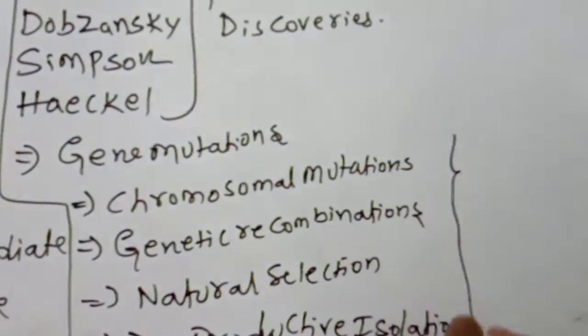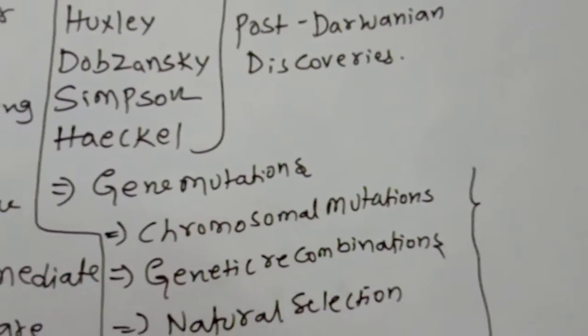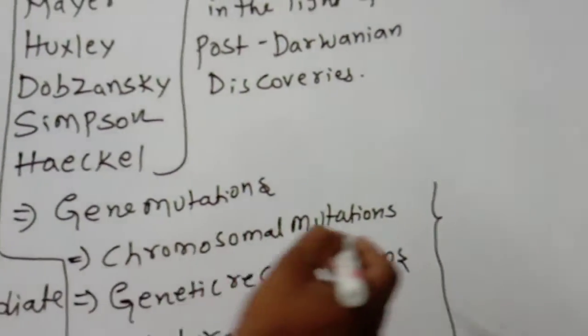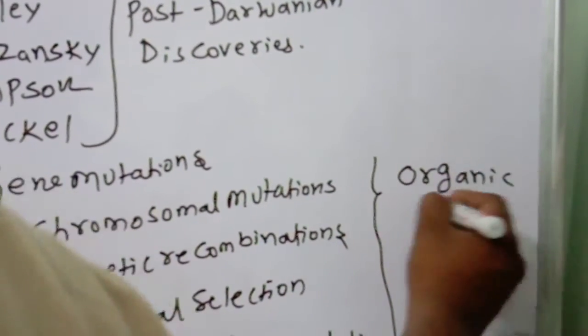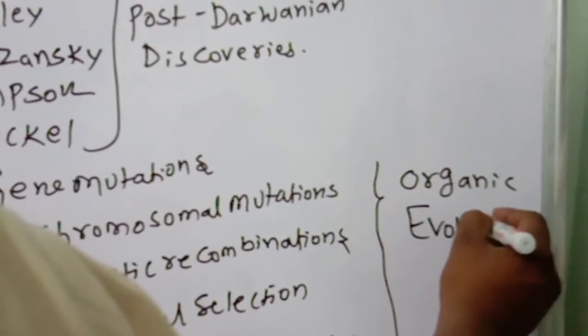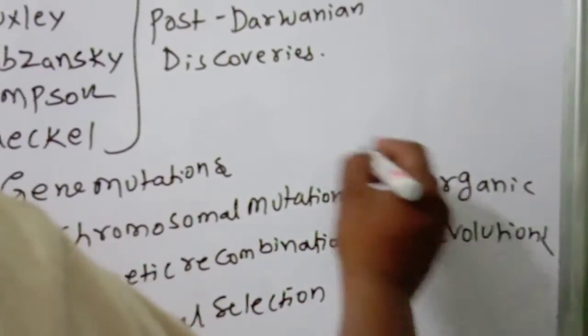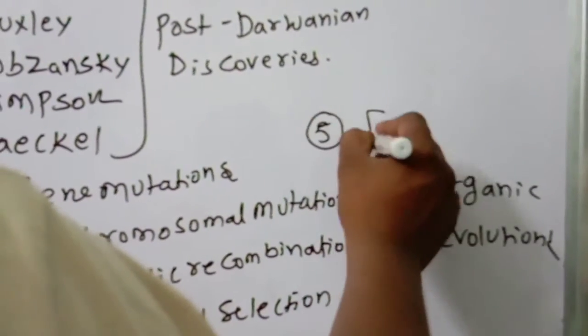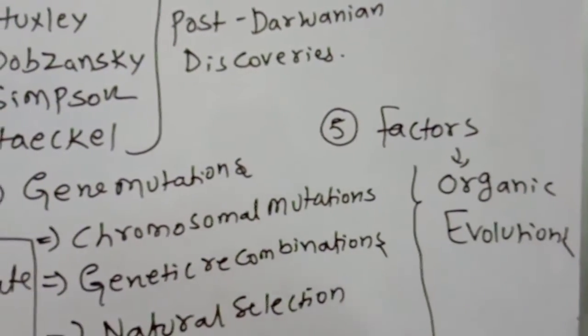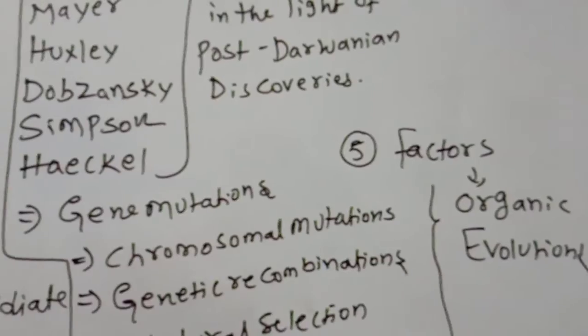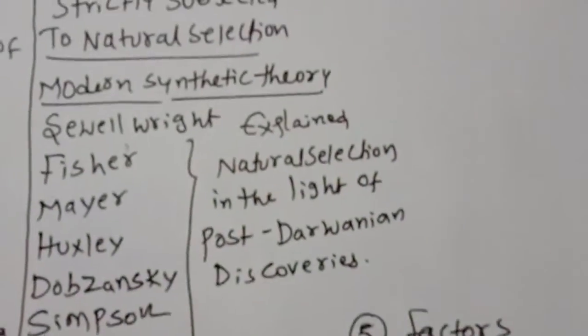These are the five factors in the process of organic evolution. These five factors are the main reason for organic evolution. That's it. So first we will discuss gene mutations.